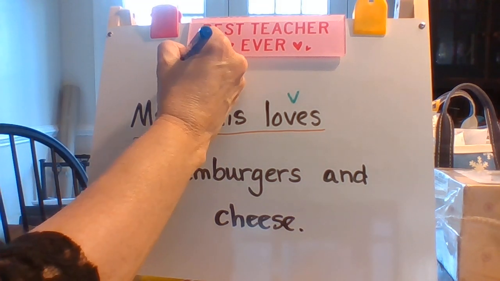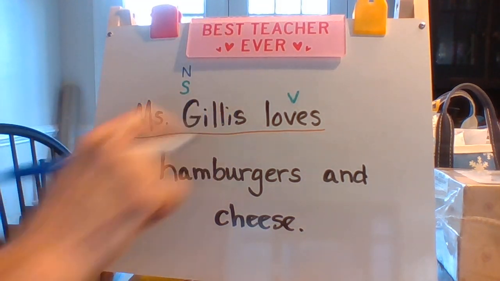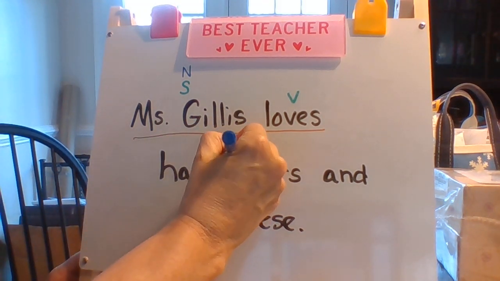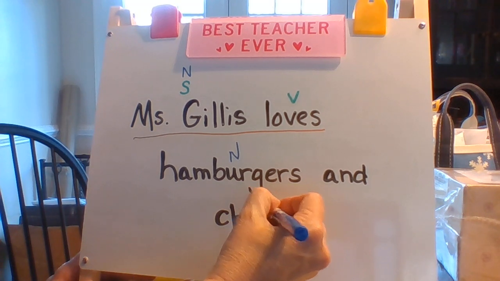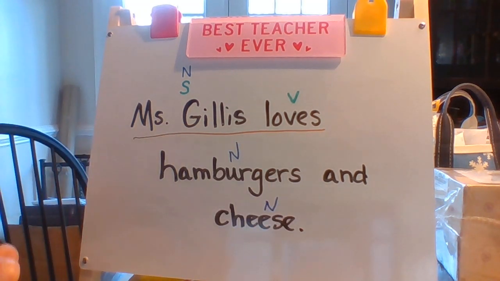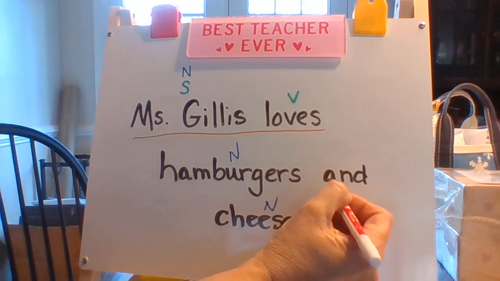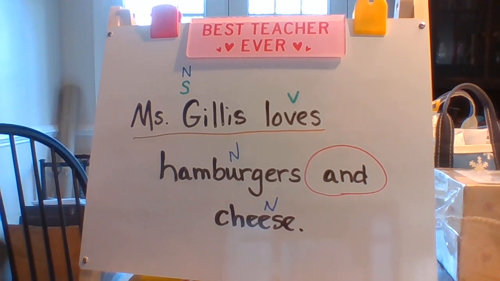Well, Miss Gillis is definitely a noun because she's a person. Hamburgers is a noun because it's one of the best foods in the world, so it's a thing. And cheese is a noun, also one of the best foods in the world, also a thing. Really, we've got pretty much the whole sentence wrapped up except this one word. I wonder if you remembered what that word is.